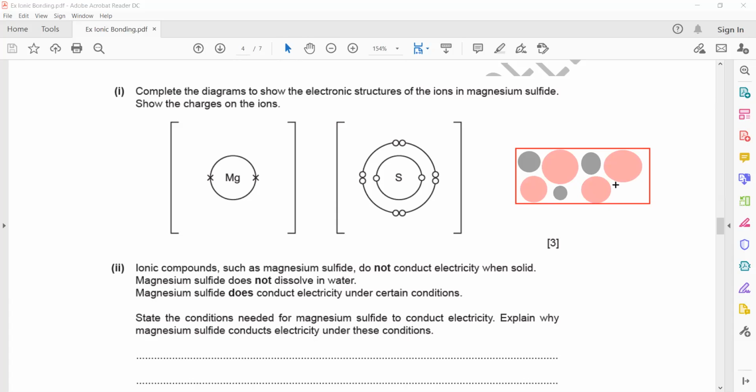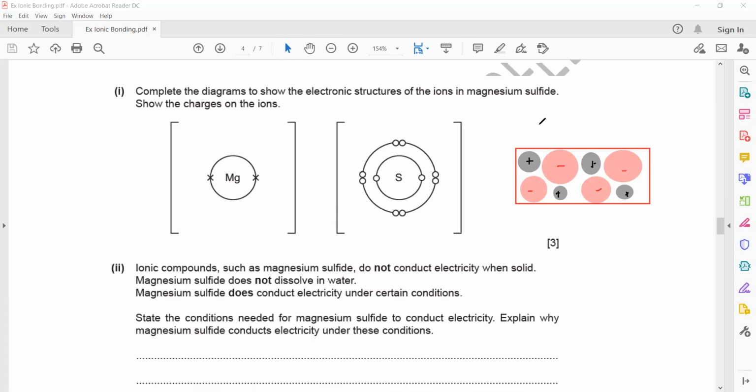So this is the lattice, the regular arrangement of the ions. The positive ions will be magnesium 2 plus. I'm just writing the nature of the charge, which is positive, and sulfide is negatively charged.